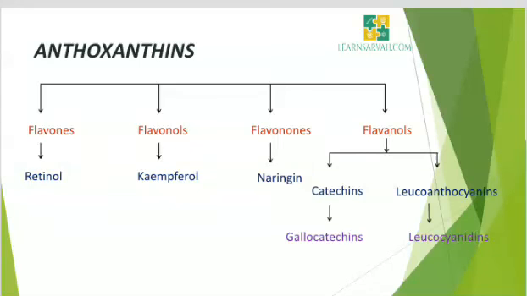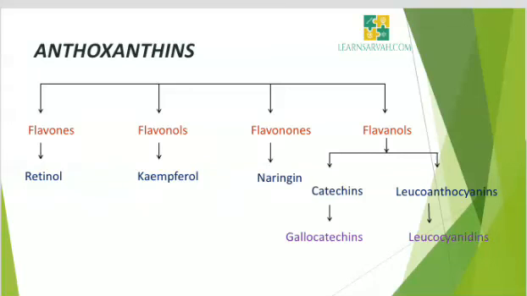Now we will see the classification of anthoxanthins. These are colorless or pale yellow pigments closely related to anthocyanins. They are colorless or white to yellow depending on the pH. Anthoxanthins are classified as flavones, flavonols, flavanones and flavanols. Again, flavanols are classified into two. One is catechins, another one is leucoanthocyanins.